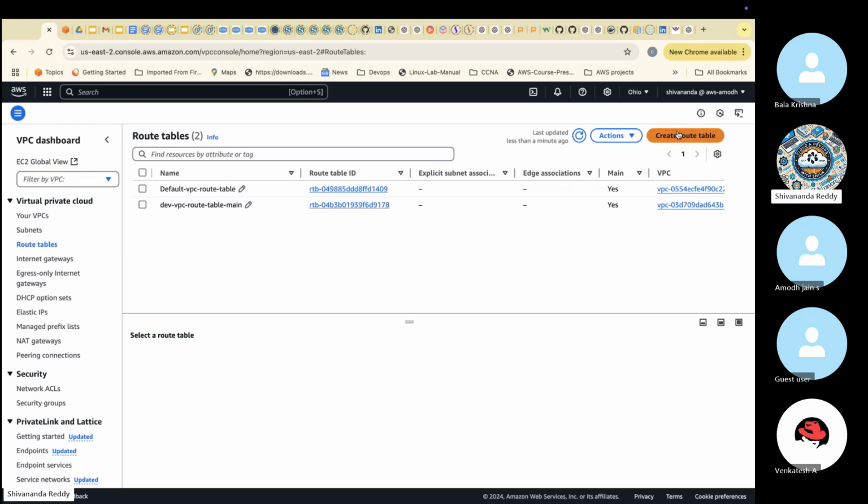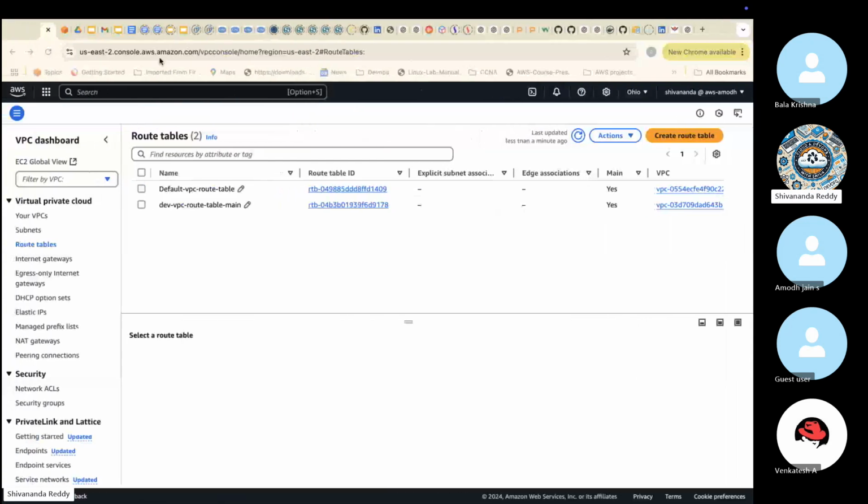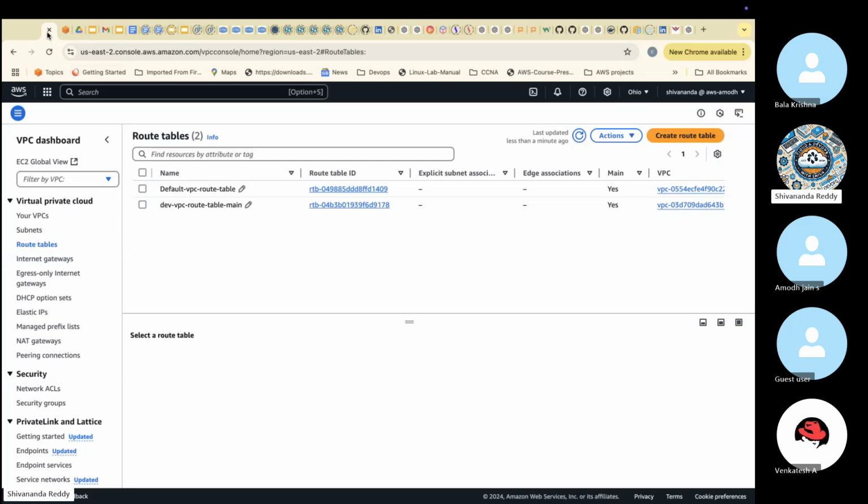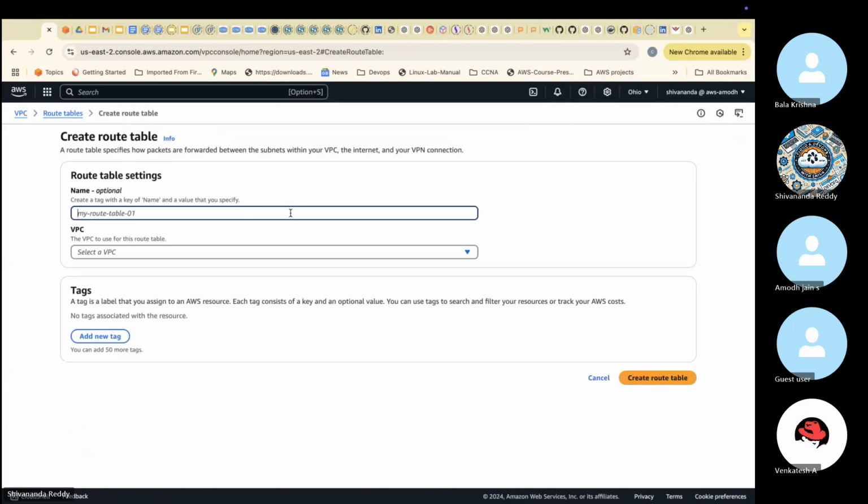Now, two route tables we need to create. Why are two route tables required? Look at this, guys. In the diagram they put only one route table, but it requires two route tables. What is the purpose? The first route table will connect to public, and one more route table connects to private. That means two routers are required. If we have two routers, one will connect for the public website, and one for the private website, like that. Then create route table.